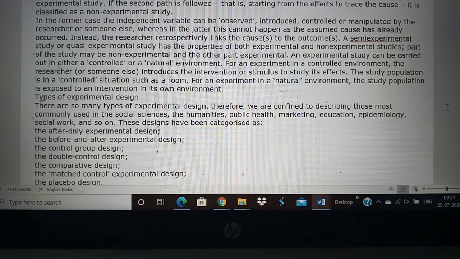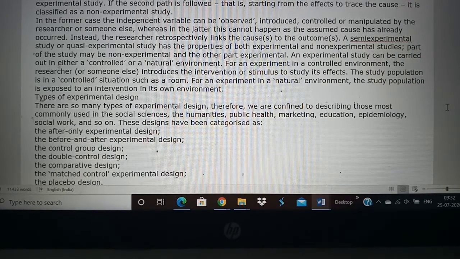So that is one variable. Then the sex of the person, the education of the person, whether the person is working in an industry where there is a lot of pollution. So each of these are variables which can actually have an effect on the outcome or the effect. Okay, so all this has to be studied in the research. So you have to look at all these variables and how they affect the outcome of the research.